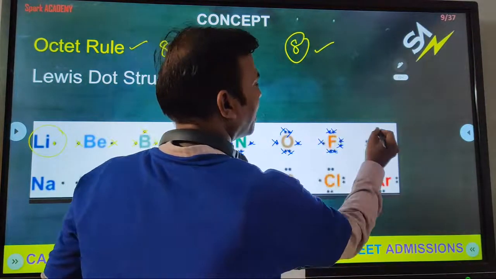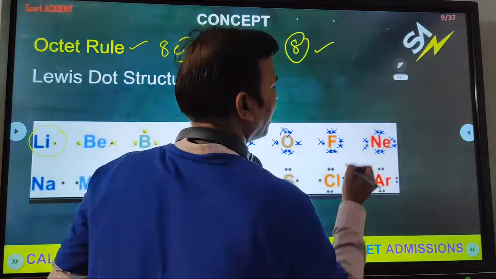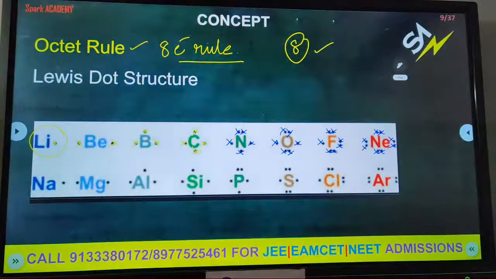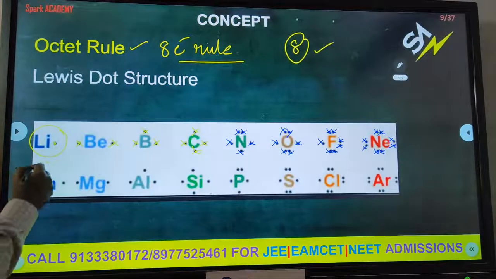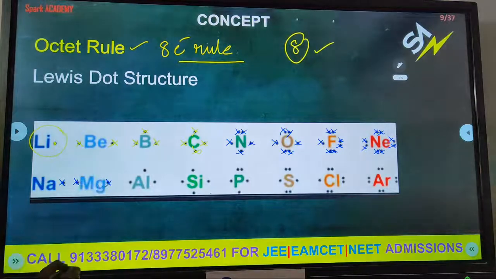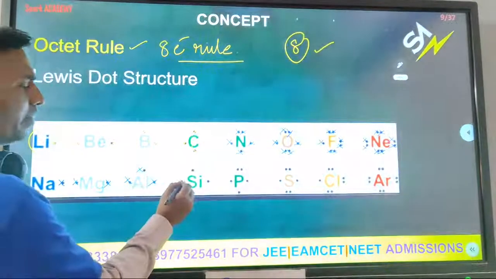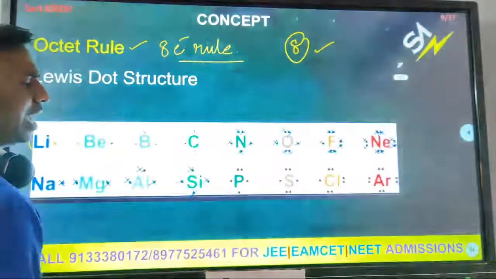What about neon? It has 8 electrons, which means neon is a zero group element with 8 electrons, the octet rule. In the same way, like lithium, sodium has 1. Like beryllium, magnesium has 2. Like boron, aluminium has 3. Like carbon, silicon has 4 electrons.